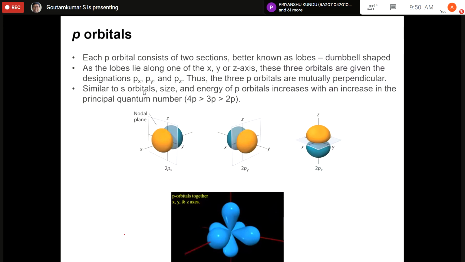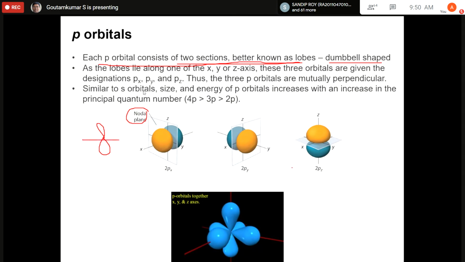Now, shapes of the p orbitals. The shapes of the p orbitals are dumbbell shaped. Again, it is calculated by the Schrodinger equation that each p orbital consists of two sections, better known as lobes, and is dumbbell shaped. So this is one lobe, and that is another lobe, and then there is the nodal plane. It is like this, and this is the nodal plane.